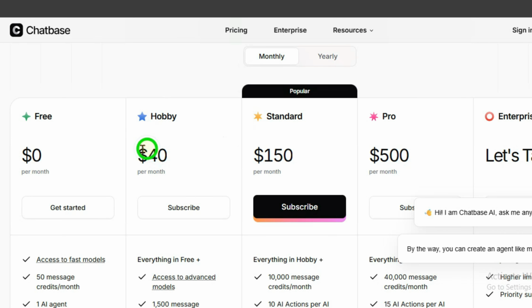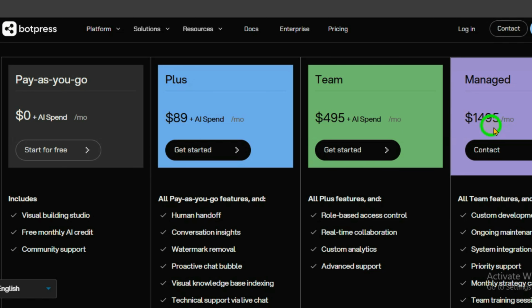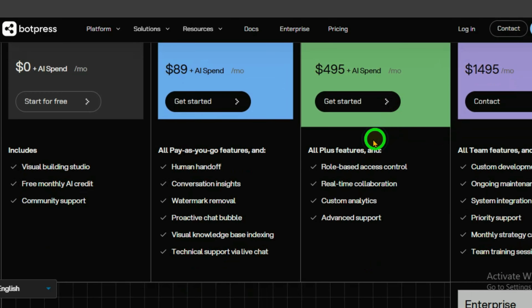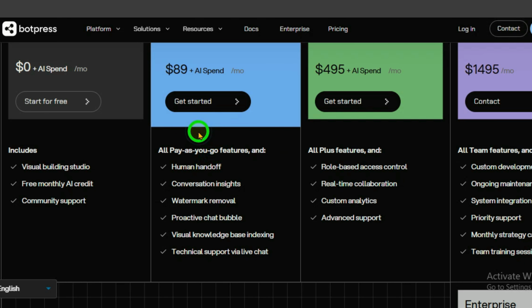Pricing is another consideration. Chatbase typically focuses on usage-based limits tied to messages or data size, which works well for smaller projects. Botpress may involve more setup costs or infrastructure considerations, especially for advanced use cases. This makes Chatbase more appealing for simple or budget-conscious projects, while Botpress is better for larger or more technical implementations.